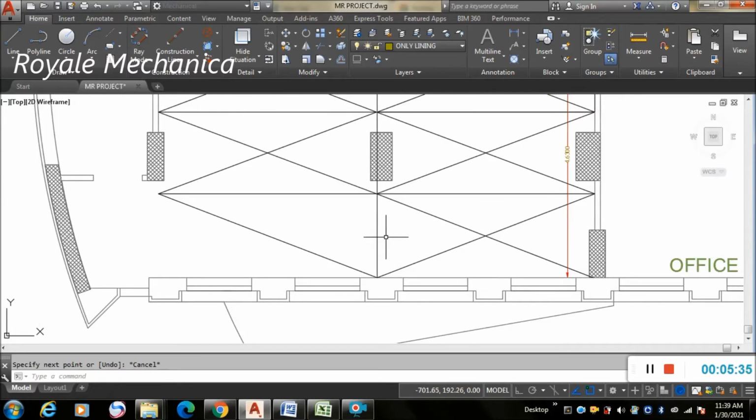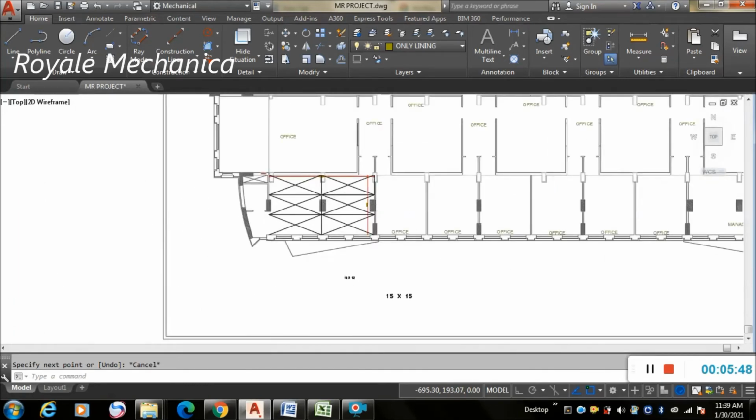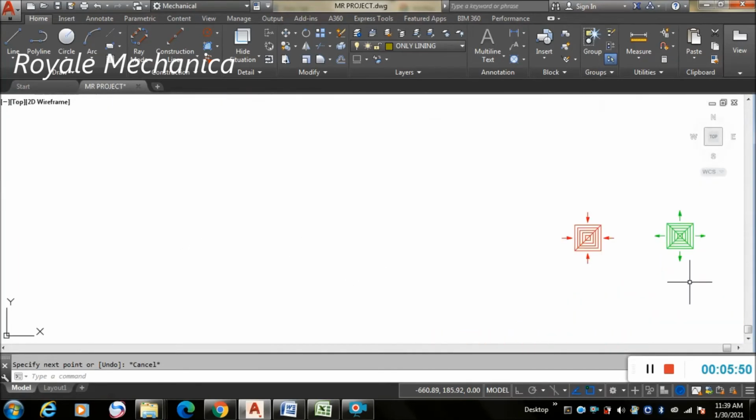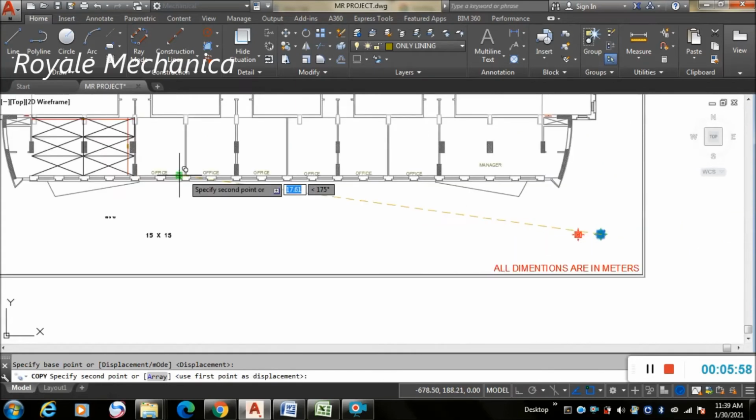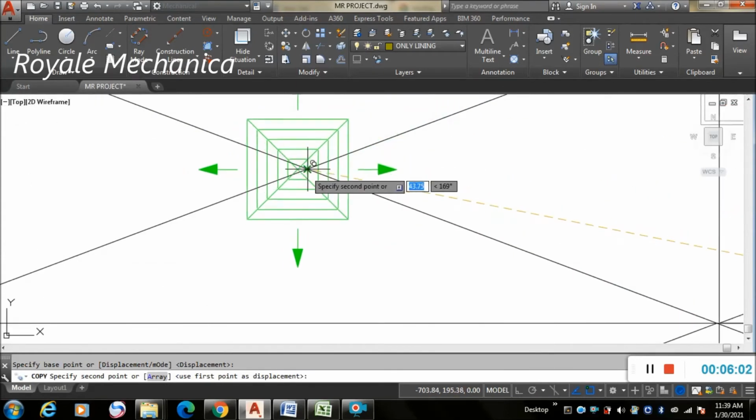Now you have to take the supplier diffuser and place it here at the middle of the diagonal, like this.